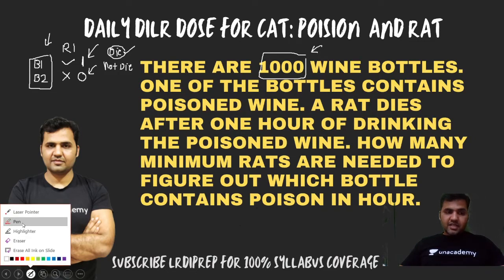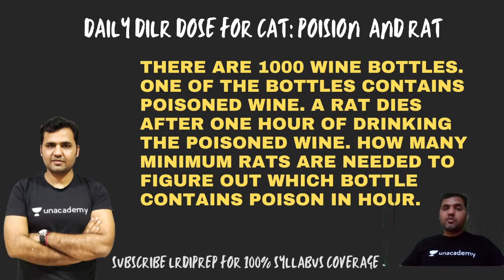Now let's take the second case. So with one rat, I'll be able to tell, out of two bottles, which bottle contains the poison wine.